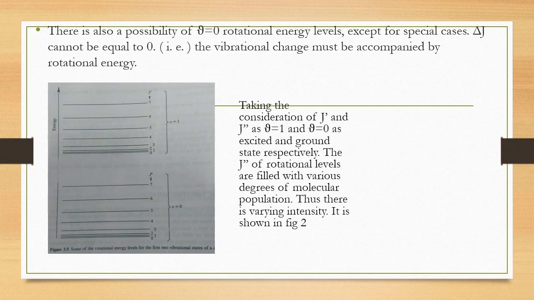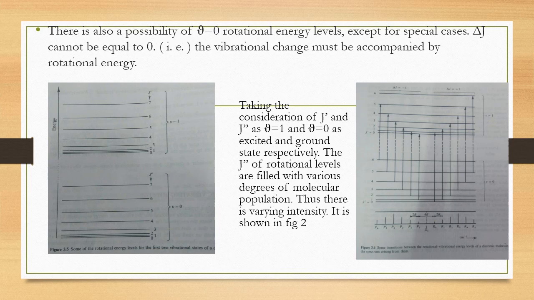Taking J dash in the upper state and J double dash in the lower state, with v equal to 1 and v equal to 0 as the excited and ground states respectively, the J double dash rotational levels are filled with various degrees of molecular population. We have seen here that in the lower levels the molecular population is higher, and as the separation goes higher and higher, the population goes on decreasing.